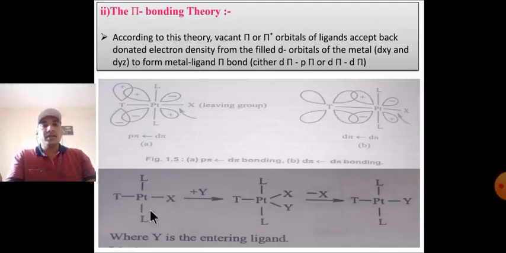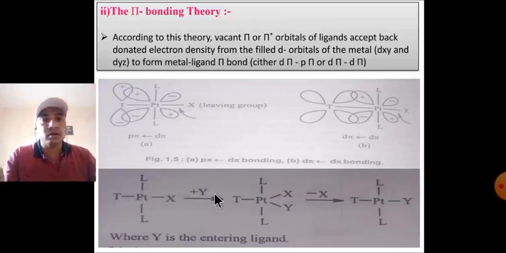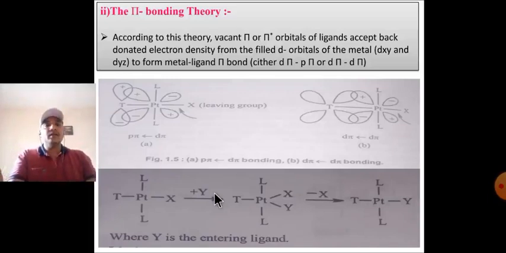In this reaction, L is the ligand, X is the leaving ligand, and T is the trans-directing ligand, which reacts with Y, the entering ligand, to form a five-coordinate species. The trans ligand X, the leaving ligand, is weakened and leaves easily by cleavage of the Pt-X bond, forming the trans product.